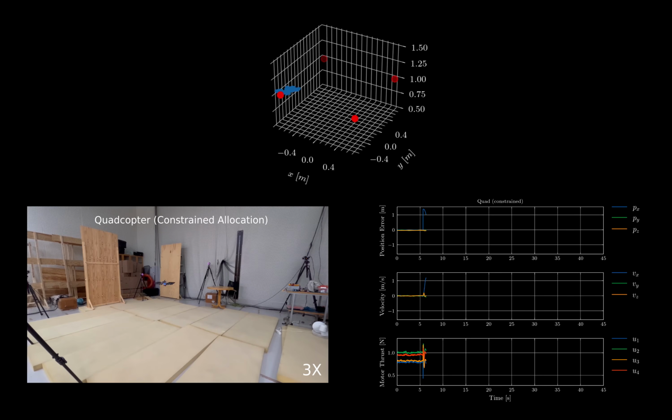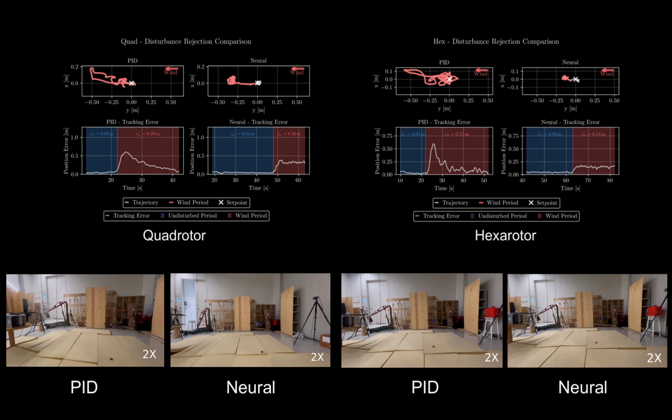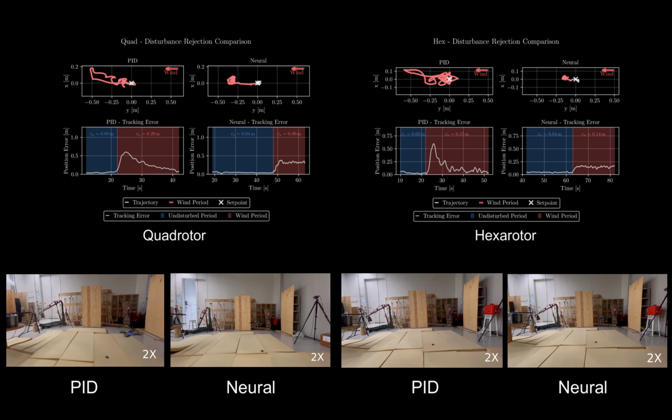We additionally evaluate the constrained control allocation on the planar quadcopter for an additional setpoint tracking task, where our method achieves a maximum steady-state tracking error of 5.5 centimeters. To evaluate our method for robustness, we apply 4.5 meters per second wind disturbances and compare it to a classical PID controller.